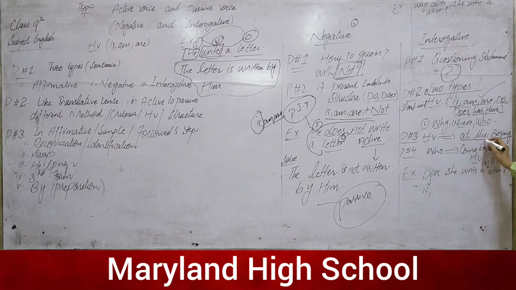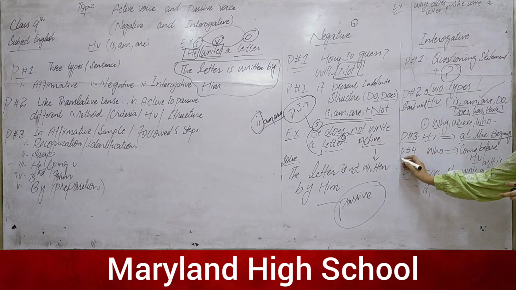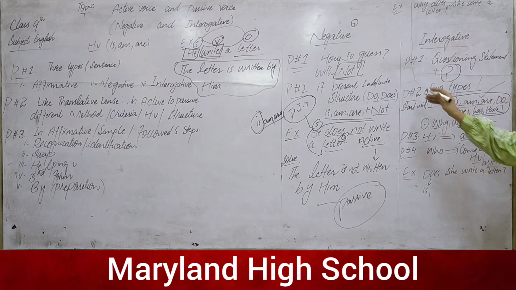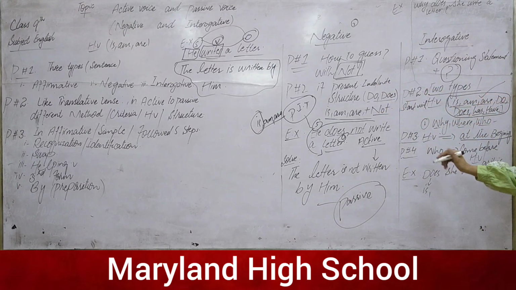The helping verb will come at the beginning, and when we are dealing with is, am, are, the helping verb will replace these words. But if we have a question with the wh family, then the wh word will come at the very beginning of any tense, any statement, and the helping verb will be used after the wh word, such as where, who, when.